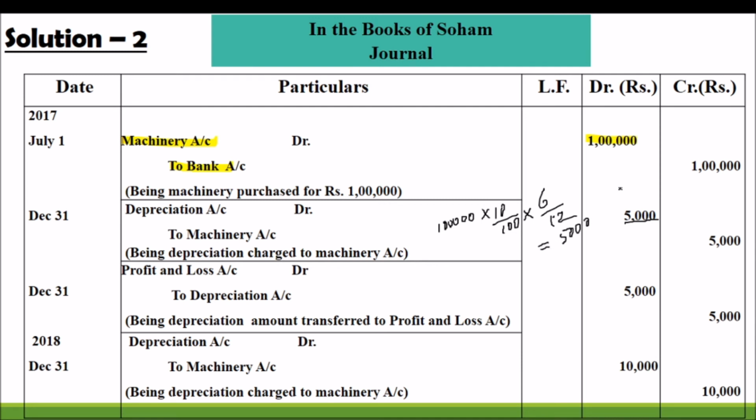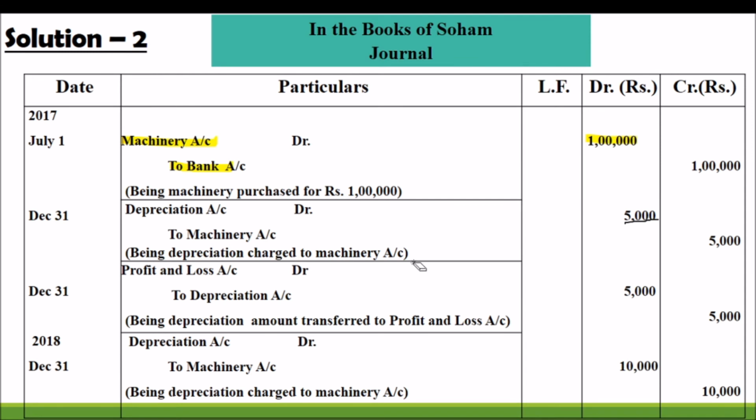Normal value of depreciation is 1 lakh into 10 by 100, so we get the amount of depreciation as 10,000. Fixed amount of depreciation is 10,000.